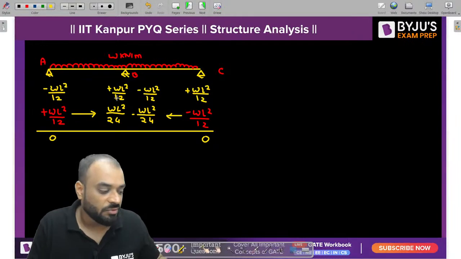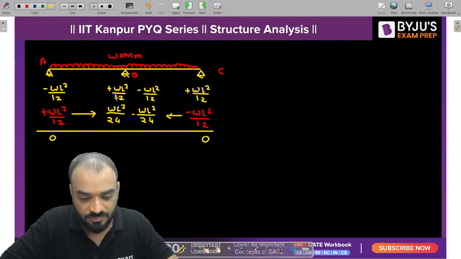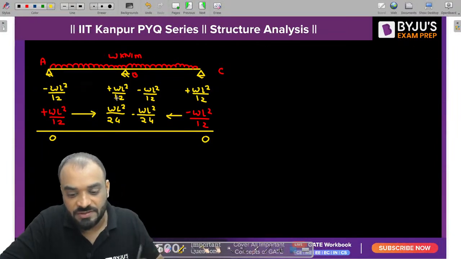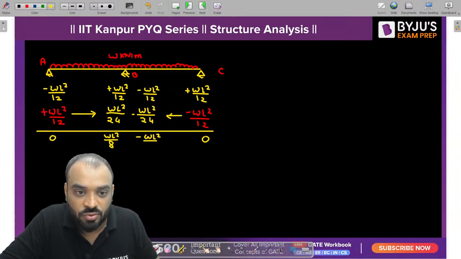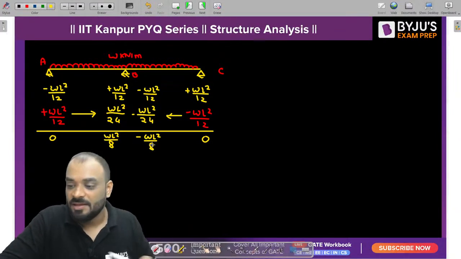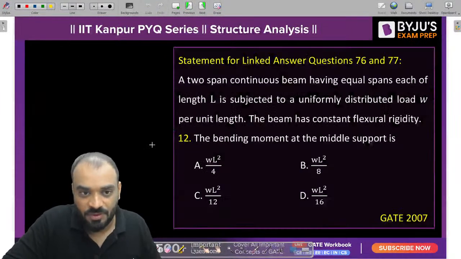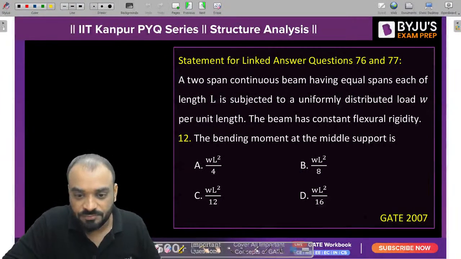If you add 1 by 12 and 1 by 24, how much is it? 1 by 12 plus 1 by 24, how much is it? It is 1 by 8. So we are getting a value of WL square by 8, and this value is minus WL square by 8. Very simple. So guys, this is one of the answers. Now let me show you that also.